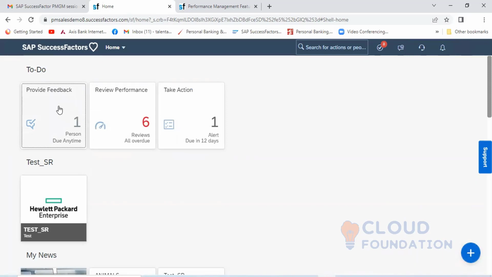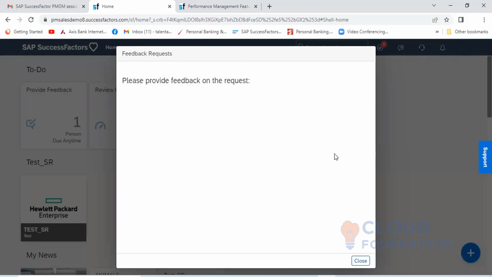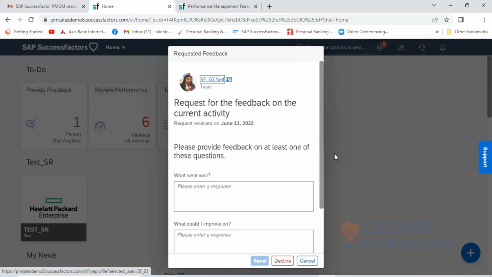You click on here and you can see somebody has asked you to give feedback. Click on view request, and you can see the request for feedback on the current activity.